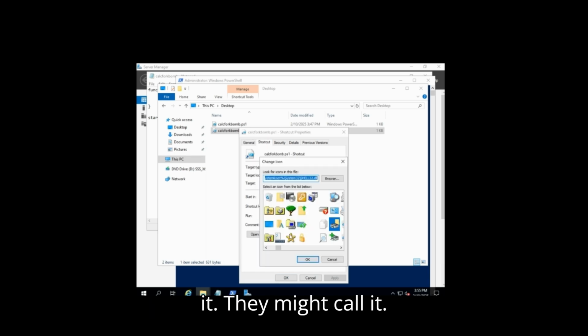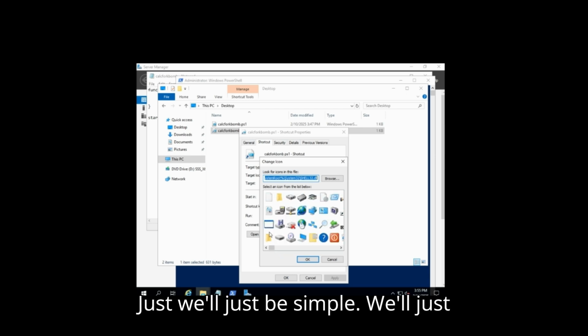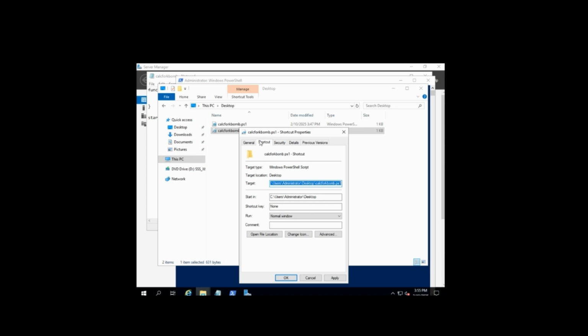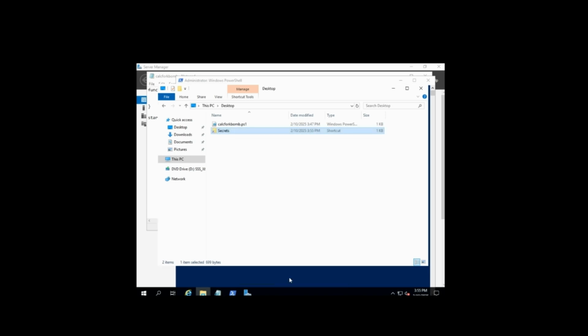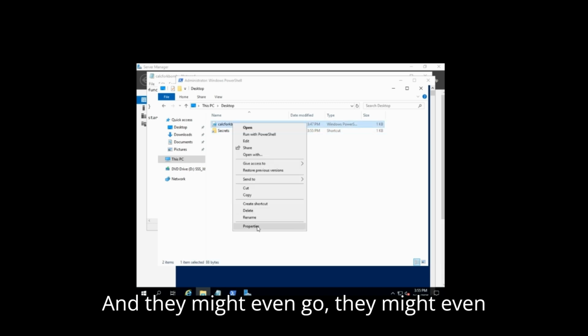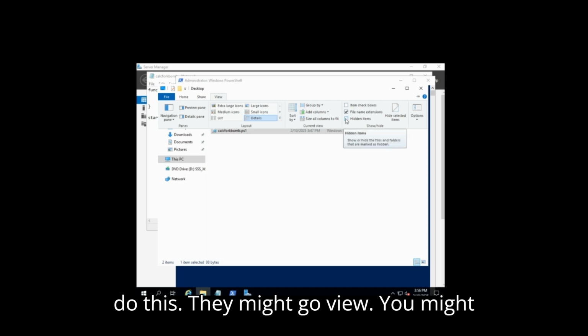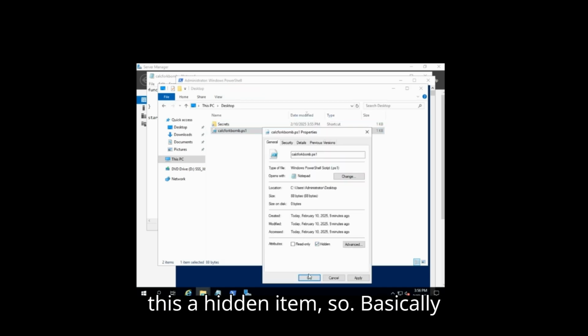They might change the icon of it. They might call it, we'll just be simple, we'll just call it general, and let's call it secrets. And they might even do this. They might go to view, and you might want to click hide items, because I can actually hide this. I can make this a hidden item.